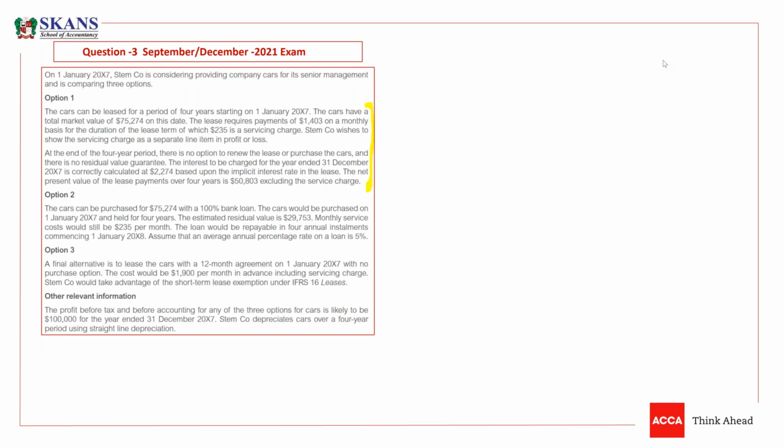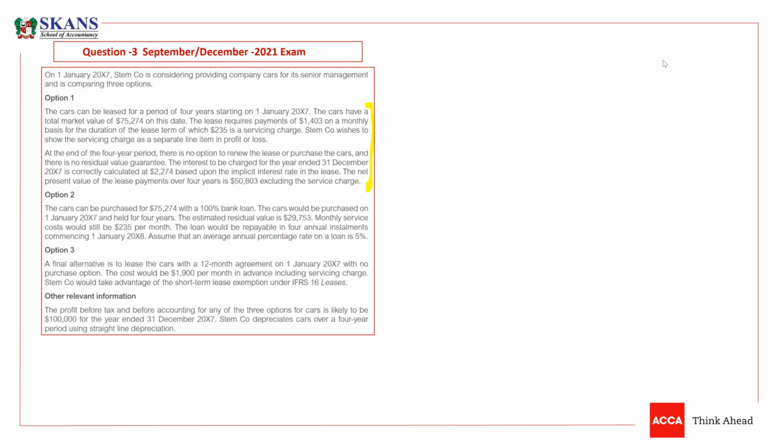So let's understand what other information is available. The lease requires payments of 1403 on a monthly basis for the duration of the lease term, of which 235 is a servicing charge. So you have to pay a lease payment every month, 1403 per month, but out of which 235 is a servicing charge. So it will be a service charge.